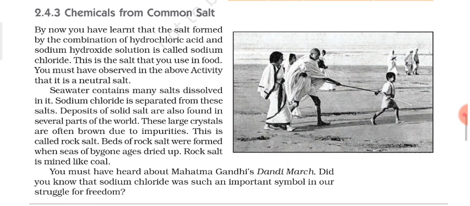Now seawater contains many salts dissolved in it. Sodium chloride is separated from these salts. Deposits of solid salt are also found in several parts of the world. These large crystals are often brown due to impurities. This is called rock salt. Beds of rock salt were formed when seas of bygone ages dried up. Rock salt is mined like coal.